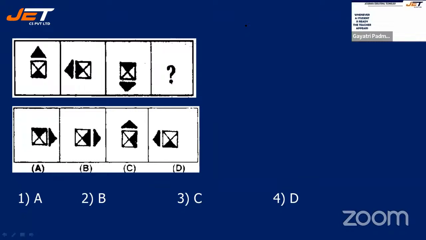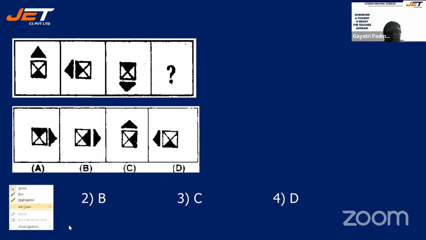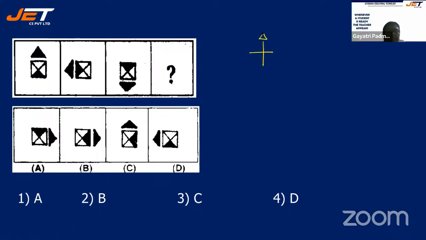Right. So now, one thing you should know that how your triangle is being placed. See now, this is the direction. First, your triangle is coming here. Then it is coming here. So it is going anti-clockwise. Then it is coming here. So next it should come here. Means it should come towards the right hand side. So you are jotting down from 4 options to 2 options. Your answer can be either A or B. The next step, how to find out whether it is A or whether it is B.